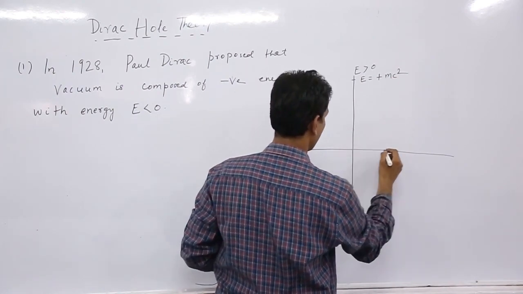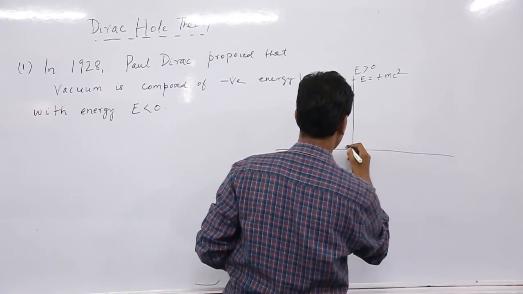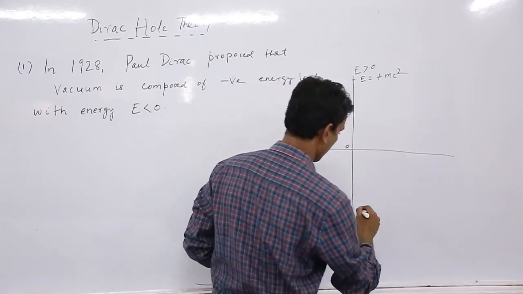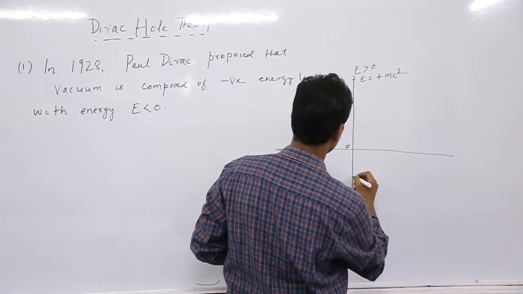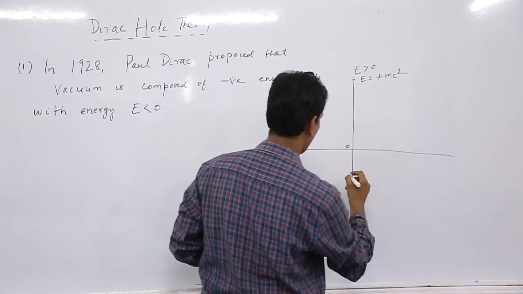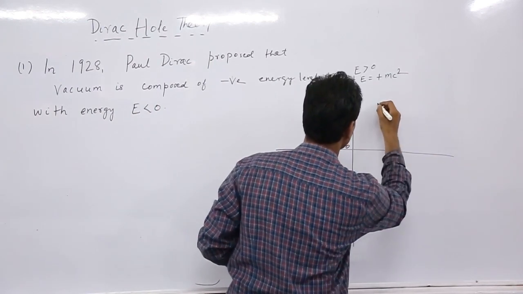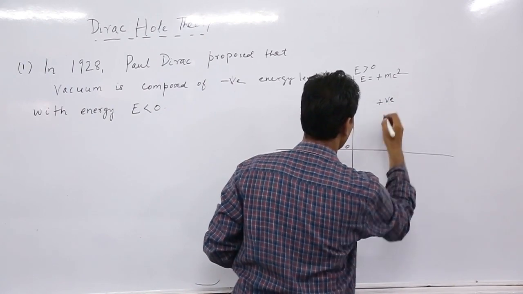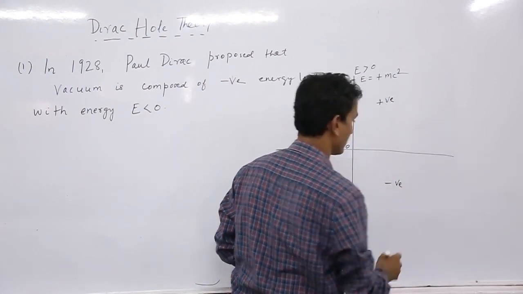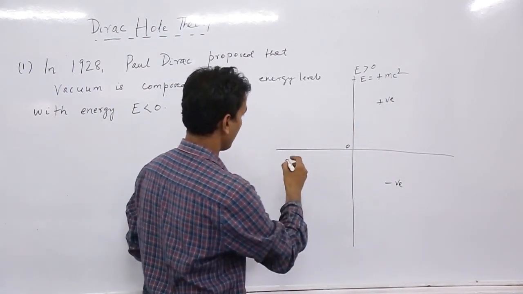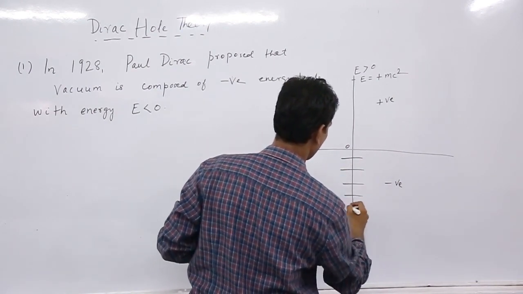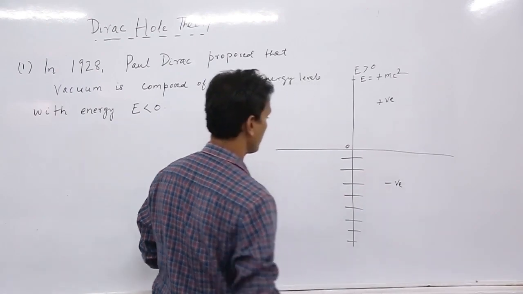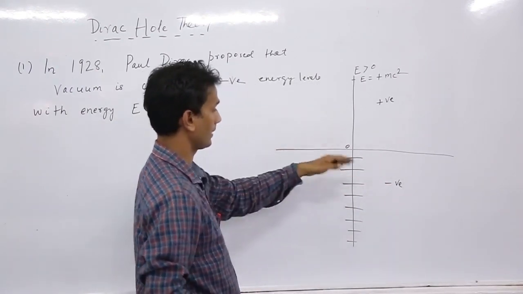Then this is zero energy level, and this is the negative energy level. So this is positive and this is negative energy levels. And all these energy levels are filled with electrons.